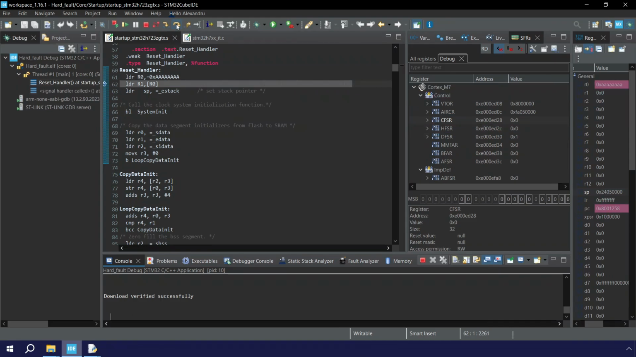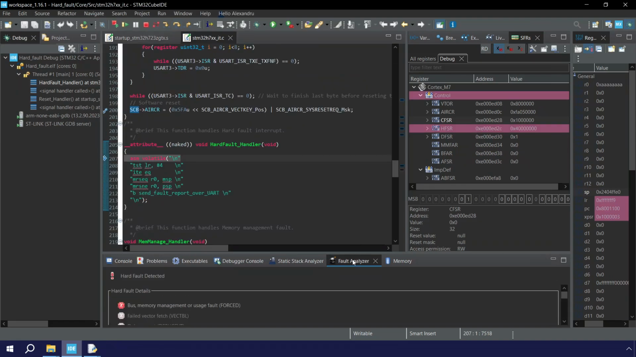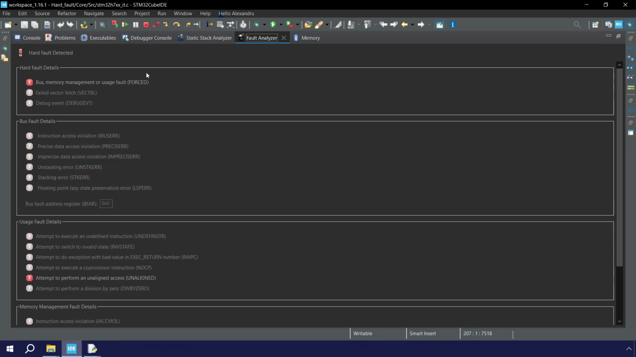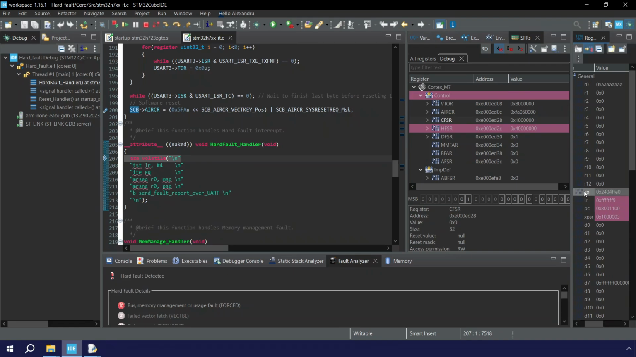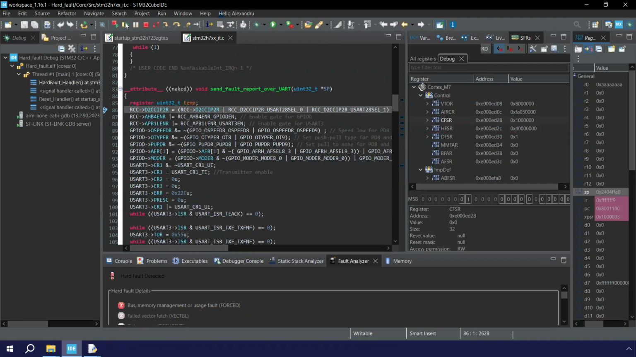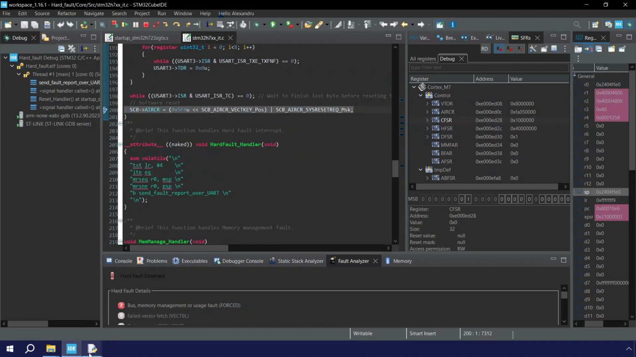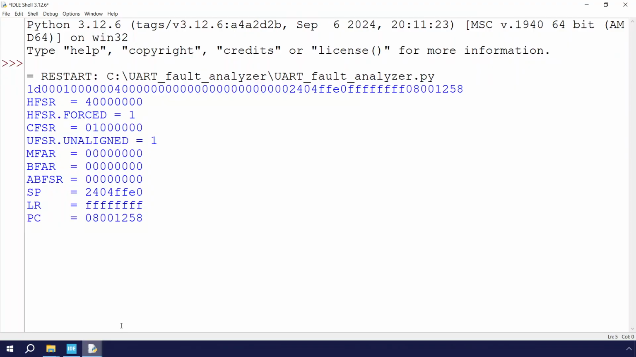This line will trigger a hard fault. The first bit is set, and the unaligned bit is set. The stack pointer will be preserved while the hard fault handler is executed. The fault report has been transmitted over UART. The first bit is set, the unaligned bit is set, and the stack pointer has been preserved.